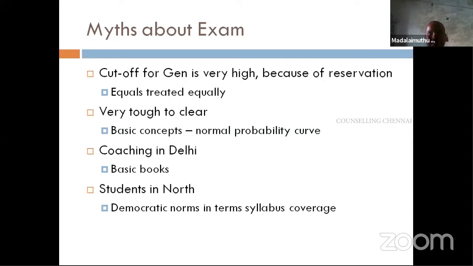Somebody was asking me last week, sir, during the lockdown, students are free, so will the examiner ask tough questions because we are free and we can study more? So we need not assume so many other things. When we say lockdown, for us, the lockdown is for the teacher also.